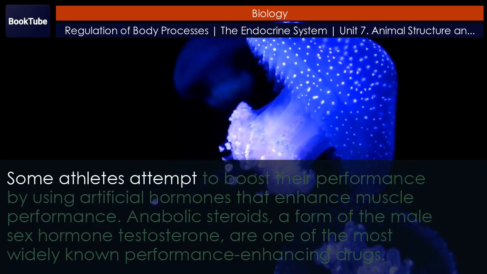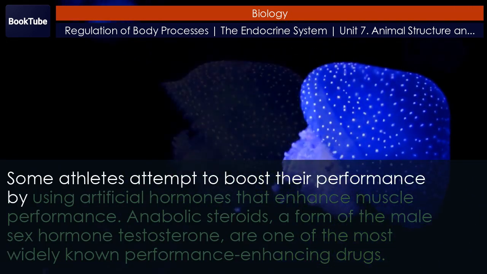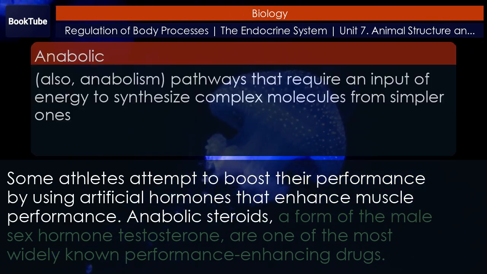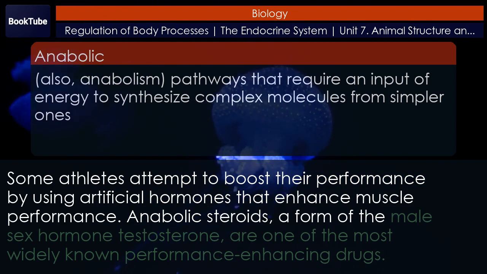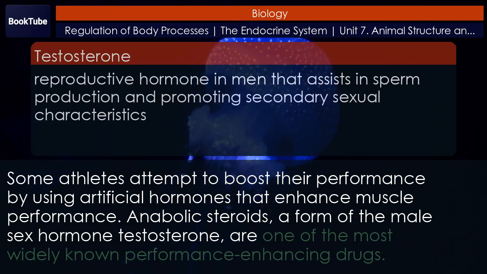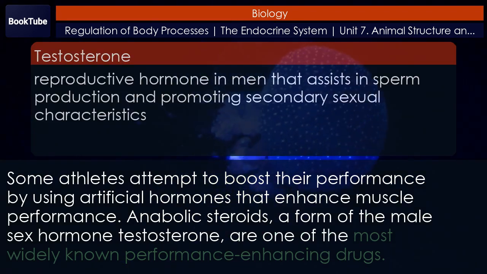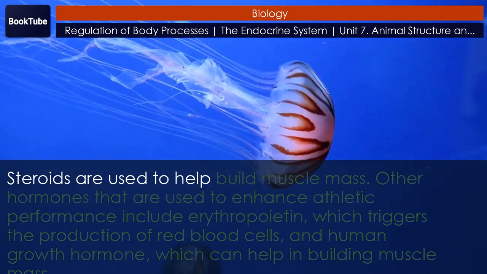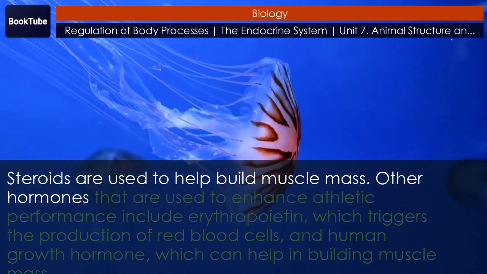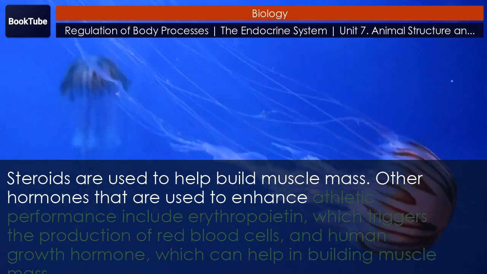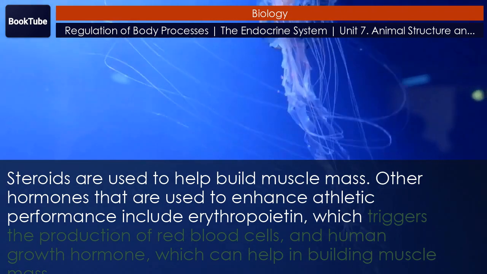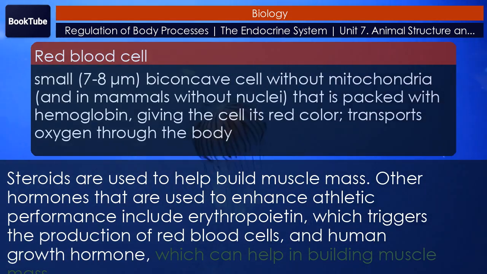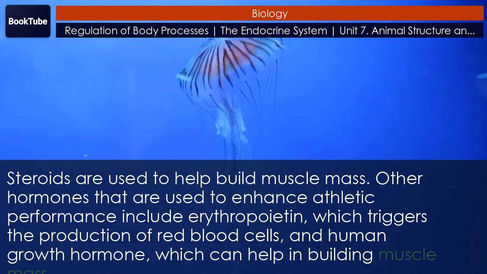Some athletes attempt to boost their performance by using artificial hormones that enhance muscle performance. Anabolic steroids, a form of the male sex hormone testosterone, are one of the most widely known performance-enhancing drugs. Steroids are used to help build muscle mass. Other hormones that are used to enhance athletic performance include erythropoietin, which triggers the production of red blood cells, and human growth hormone, which can help in building muscle mass.